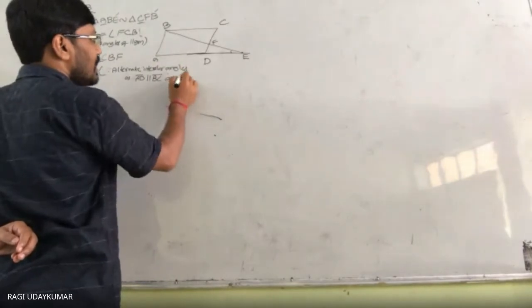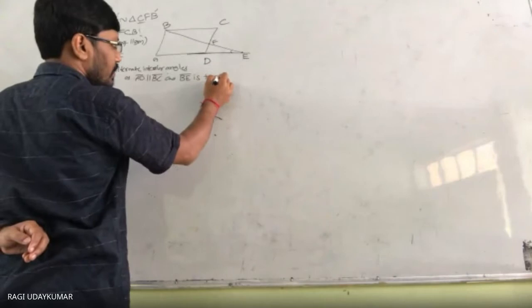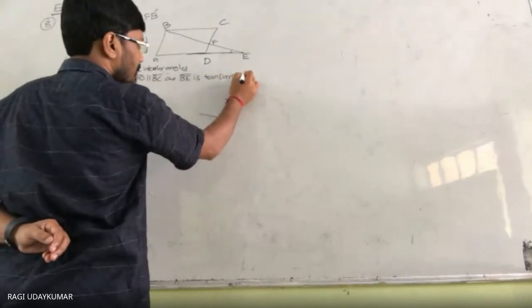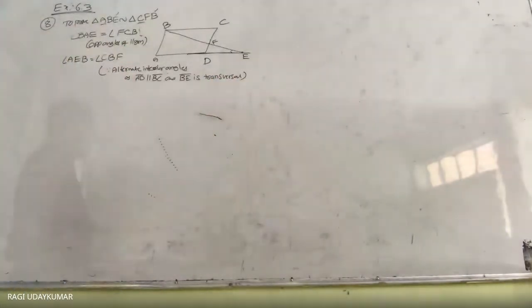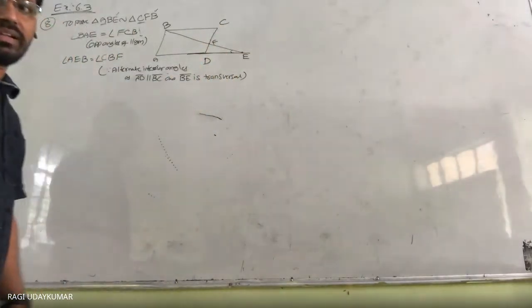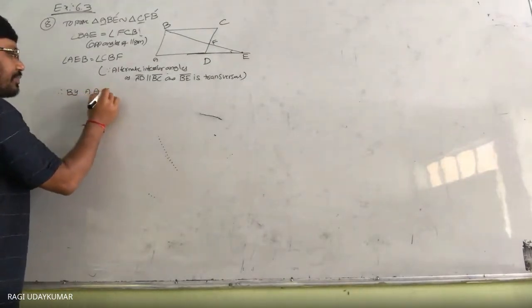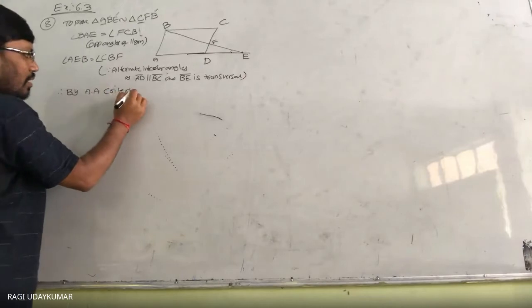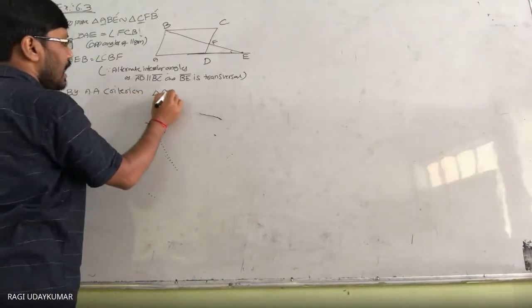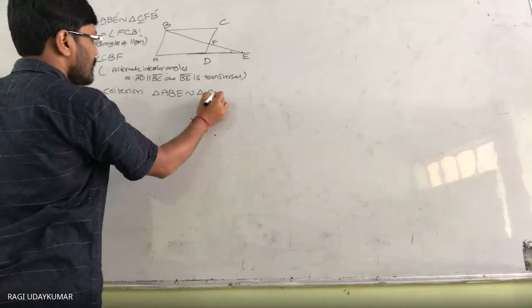AD parallel to BC and BE is transversal. Which is transversal we are taking, also better we mention, because ये दोनों भी transversal हो सकता है. So therefore you can write here by AA criteria, triangle ABE is similar to triangle CFB. That's all, simple.